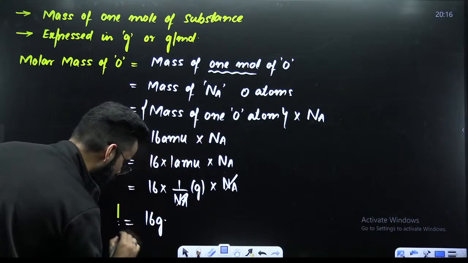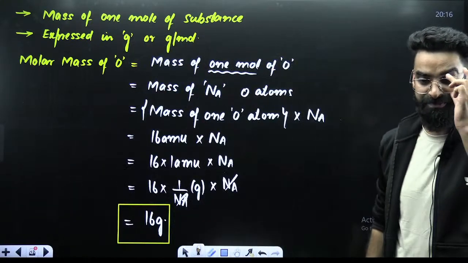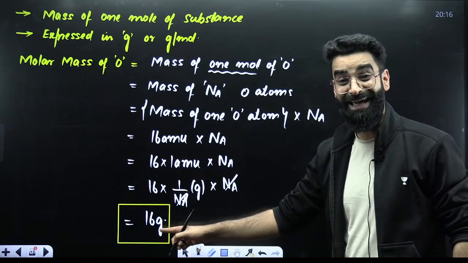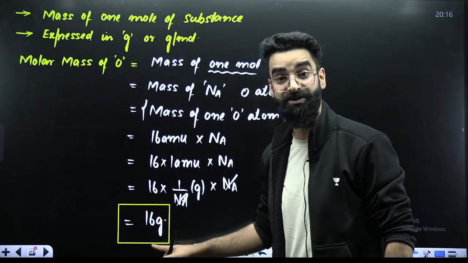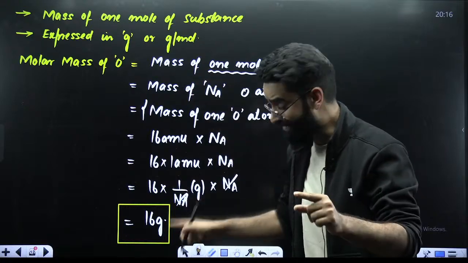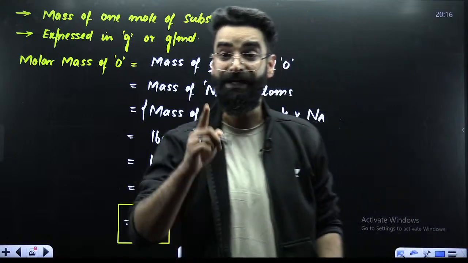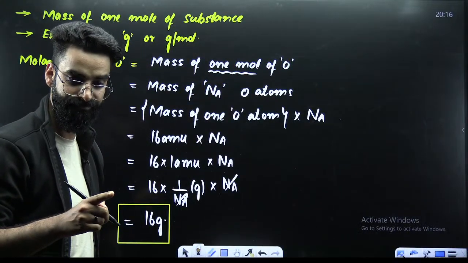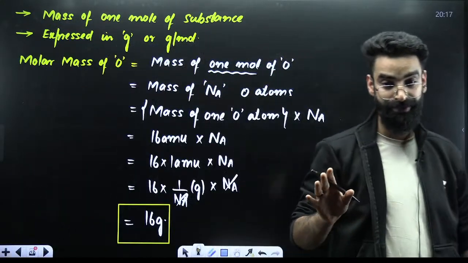So if I ask you, what is this 16 grams? It is basically the molar mass of oxygen. This 16 grams is the mass of 1 mole of oxygen. This 16 grams is the mass of 6.022 into 10 raised power 23 oxygen atoms. Right, people? I believe it's clear.